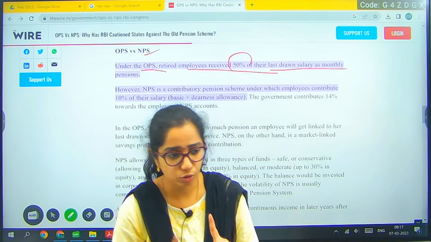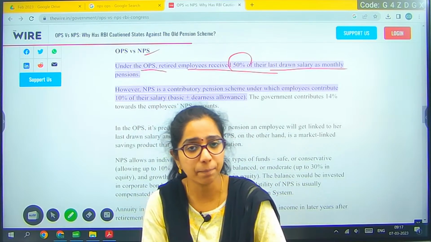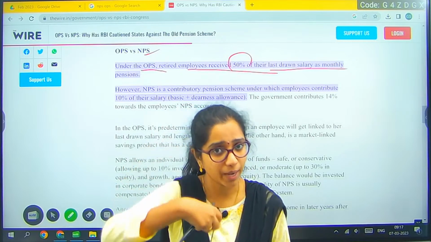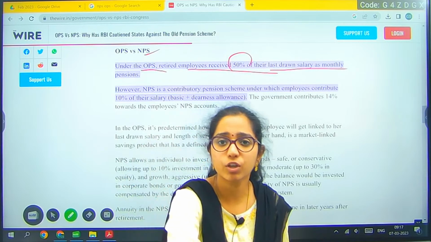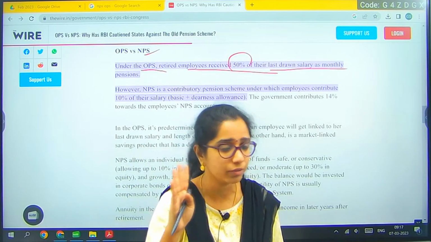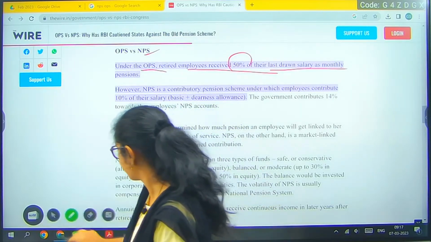You need to understand, through the old pension scheme, the burden of giving you pension would be completely on the government. As a government, it is on my head that I should give you a pension of half the salary, irrespective of the market scenario, irrespective of any financial crisis. And in addition to this,